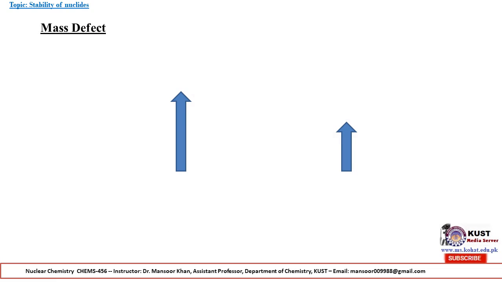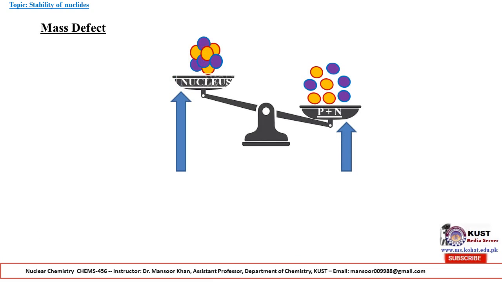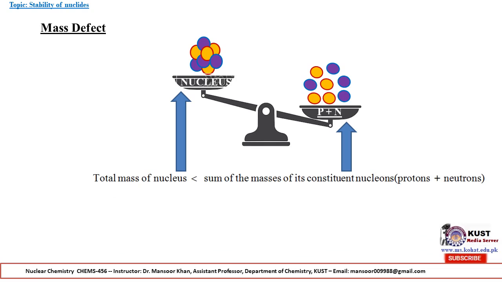Now what is mass defect? Mass defect is the difference between the mass of the nucleus and the mass of its constituent protons and neutrons. There is a difference between the masses, and this is called mass defect. So the total mass of the nucleus is less than the sum of the masses of its constituents, protons plus neutrons, or we can say that the sum of the masses of the constituent protons and neutrons is higher than the total mass of the nucleus.